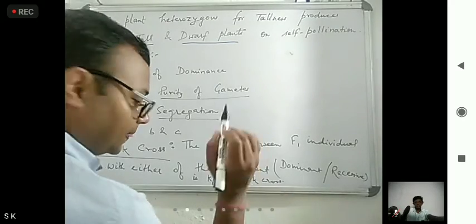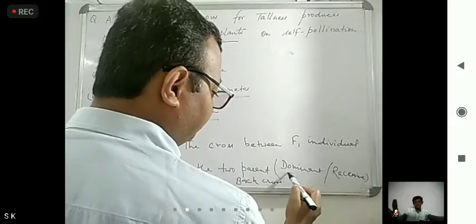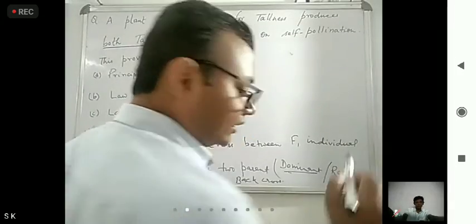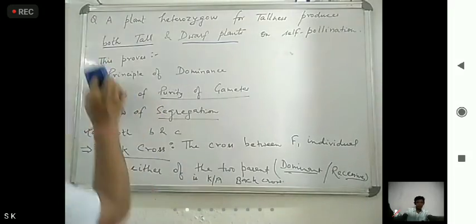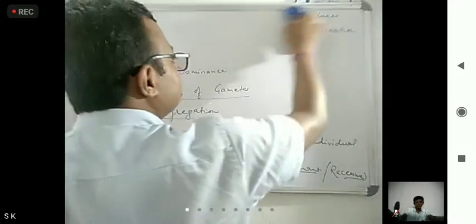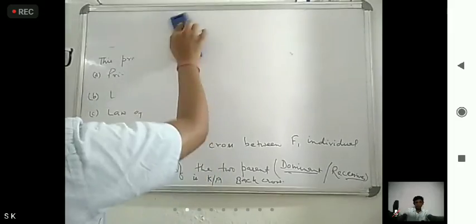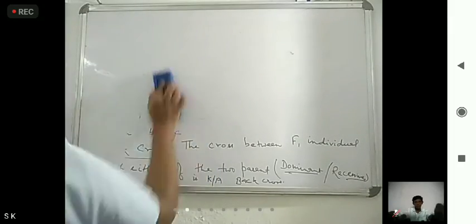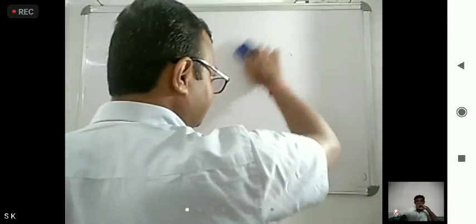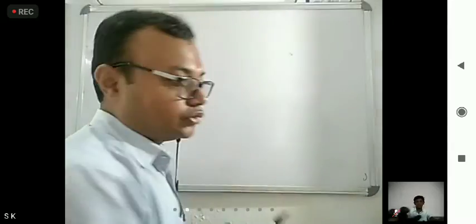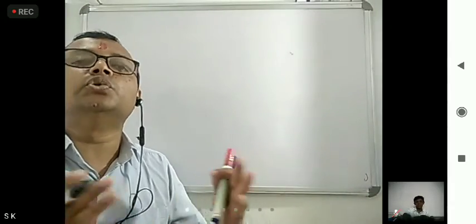Now here two terms came, one is dominant, one is recessive. So what terms are coming? We will see here. If the parent is unknown and the cross happens with an F1 individual, that is known as back cross. And since two terms came, we can say back cross is of two types.